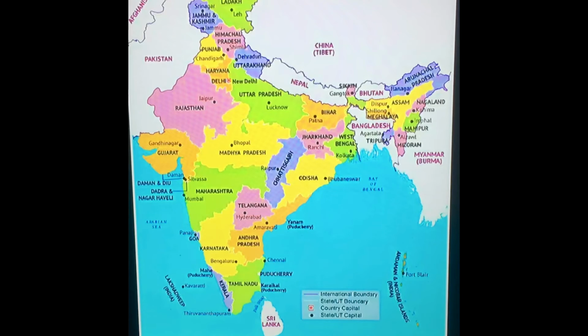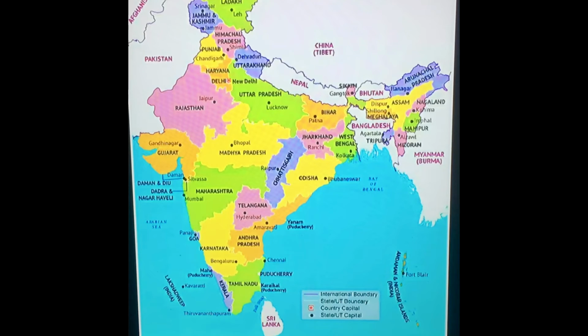And the next is Shivpuri. Where is Shivpuri? Shivpuri is in Madhya Pradesh. And where is Madhya Pradesh? Madhya Pradesh is in the center of the map. That is why it is named Madhya. Madhya means, in Hindi we say Madhya, half. So that is Madhya Pradesh, and it is also known as the heart of India.